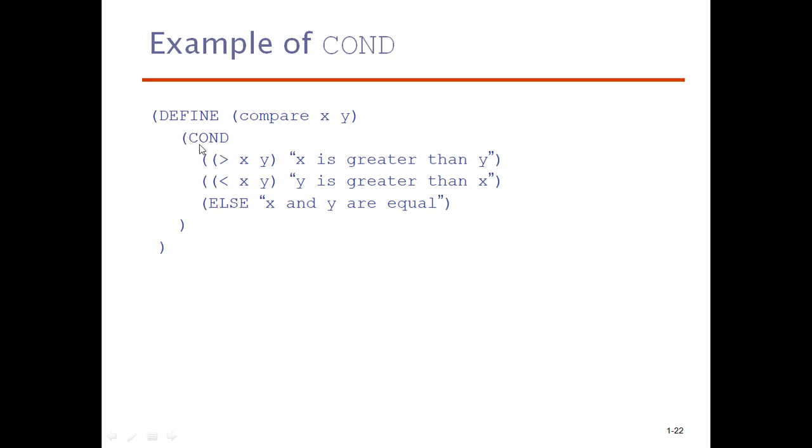Cond. This COND is used for representing multiple conditions. The first predicate is: if x is greater than y, then you are supposed to print that x is greater than y. If x is less than y, then y is greater than x. If not these two, then else x and y are equal. Then afterwards this bracket is opened, and here you are supposed to close this bracket. Then the define bracket is opened, and this define bracket should be closed. So the bracket open and close must be matched, otherwise it will result in a compiler error.